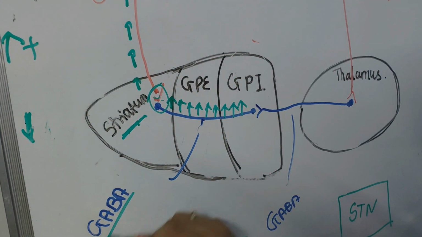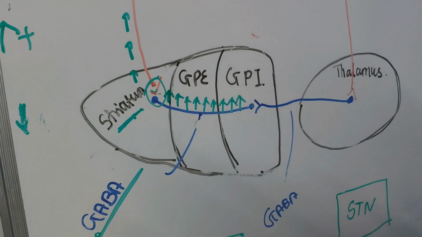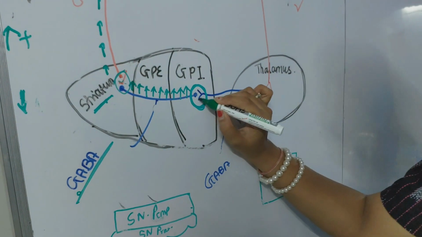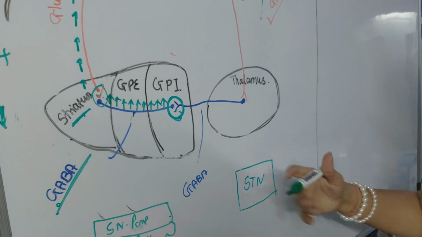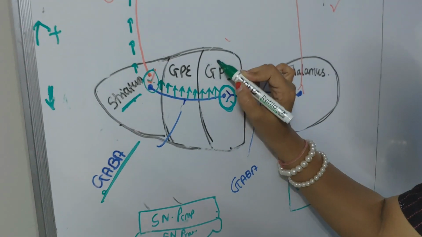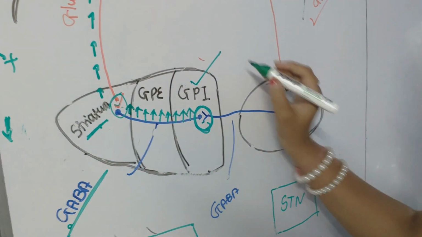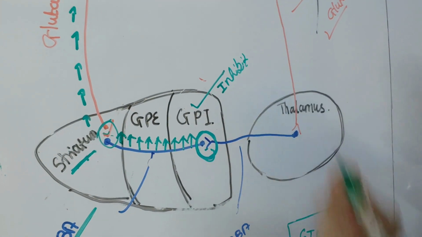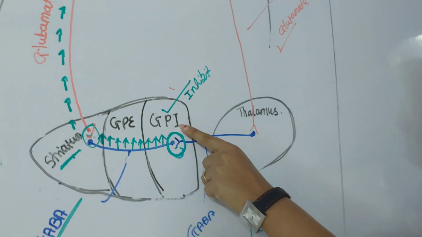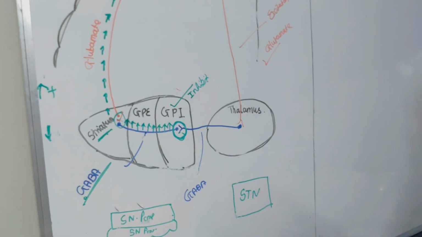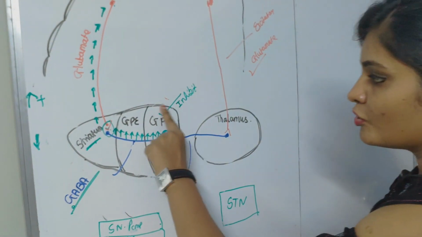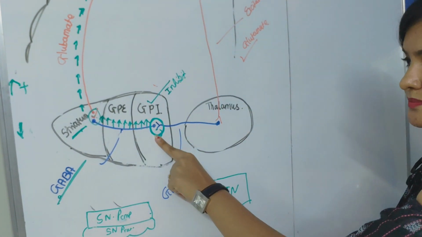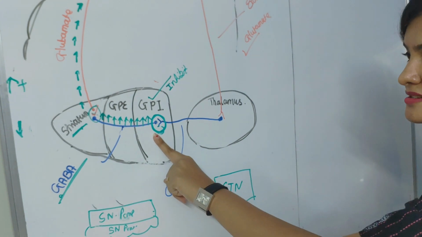Now you know what is the nature of GABA. It is inhibitory in nature. So more amount of GABA is secreted here. The more amount of GABA secreted means it will inhibit the globus pallidus internal. Now this globus pallidus internal also consists of GABA. But as the globus pallidus internal is inhibited by the striatum...